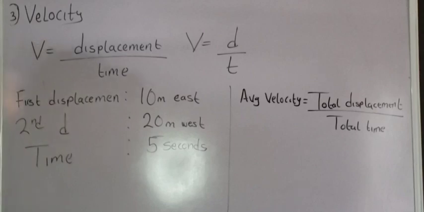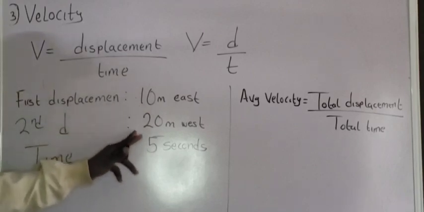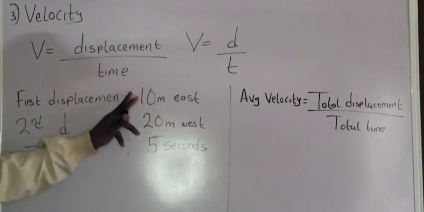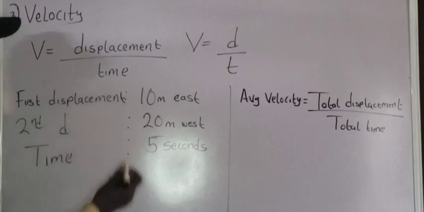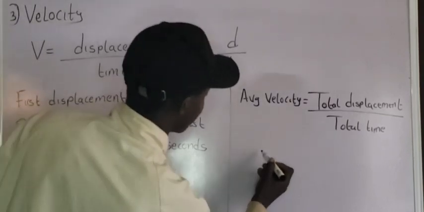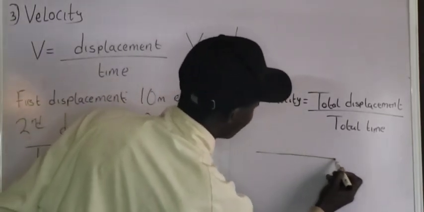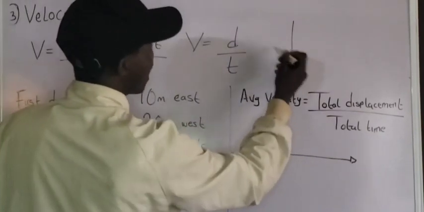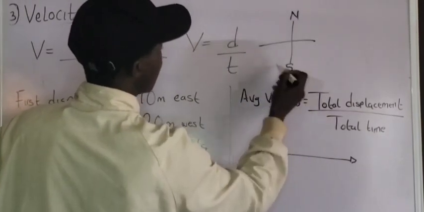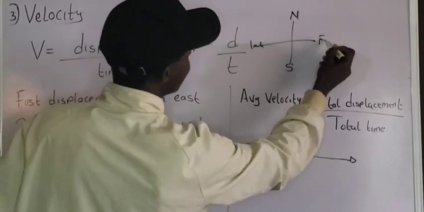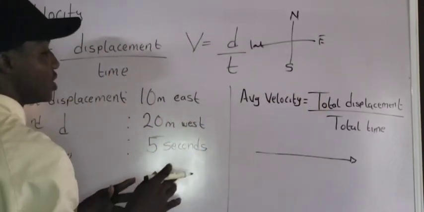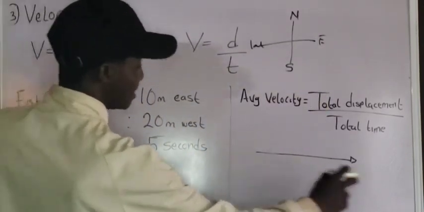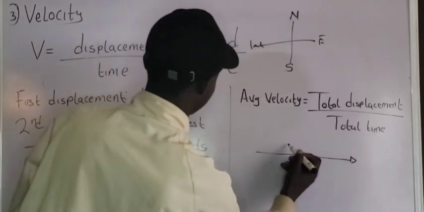Now please, I want you to pay attention here. Let us represent the displacement on the number line. The first part of the trip was that the object traveled 10 meters to the east. From our 4 cardinal points, we know that this is north, this is south, this is west, and this is what? East. Are you getting it? So it traveled along this side.